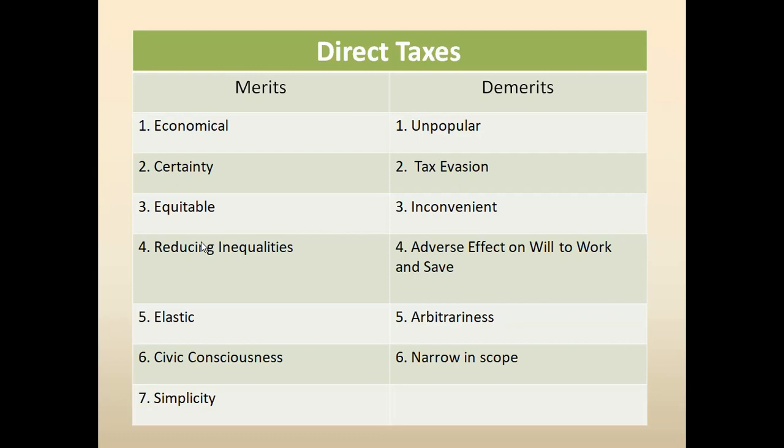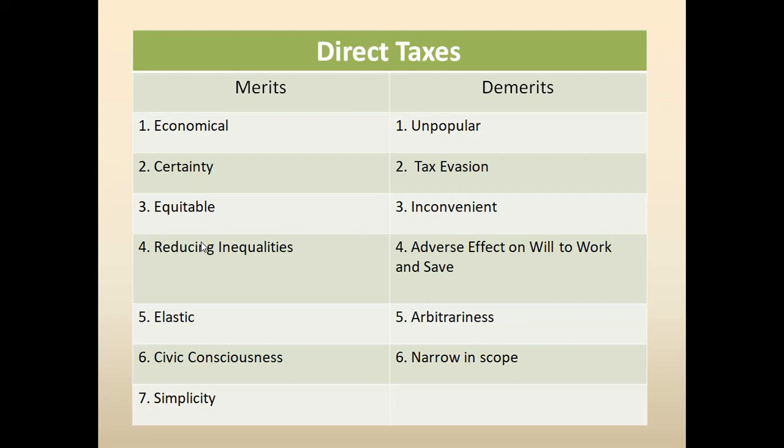If your income is more than 2,50,000, then on the excess amount the tax will be collected. Obviously the rich people will earn more money, so the more the income, the higher the tax rate in case of direct tax.